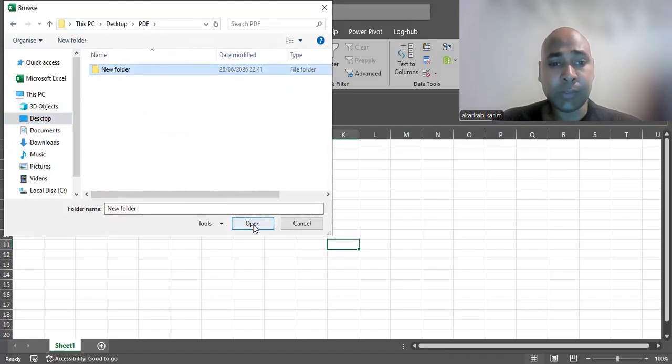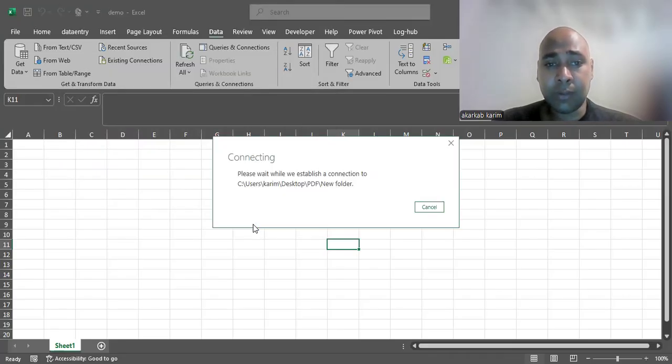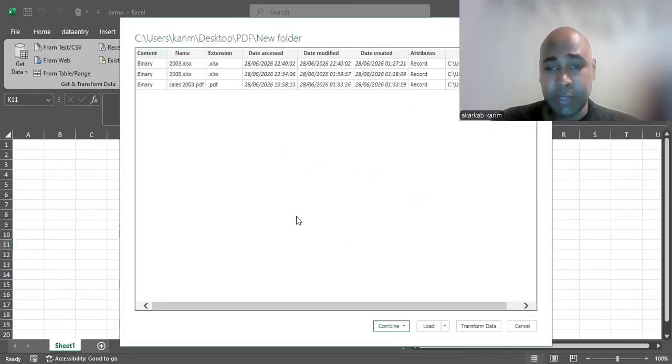We have this folder, and we will discover together the content of it. As we see here, when importing the data from a folder, we have three files: two files in Excel format and the third one in PDF.